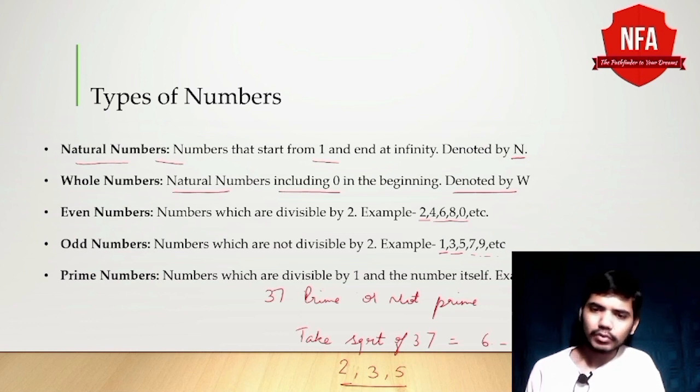Then just check whether these three numbers divide 37 or not without leaving any remainder. If they divide, then 37 is not a prime number. If they don't divide, then 37 is a prime number. So we know that 37 is not divisible by 2, neither by 3, nor by 5. So we can say 37 is a prime number.